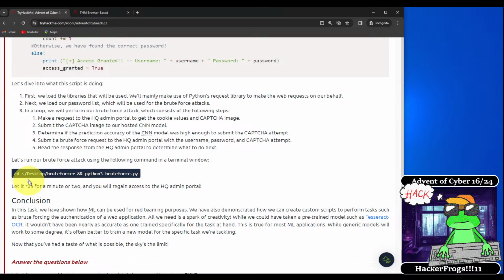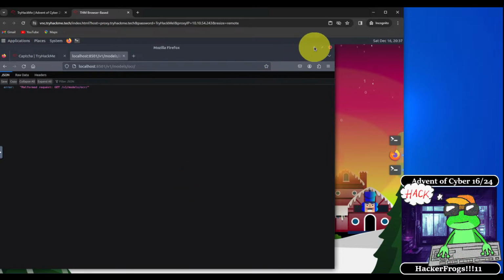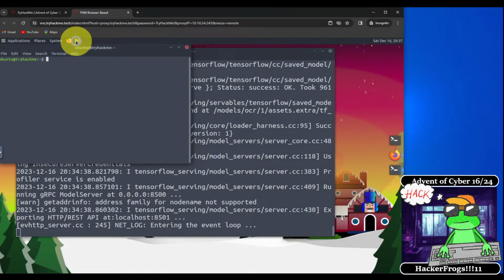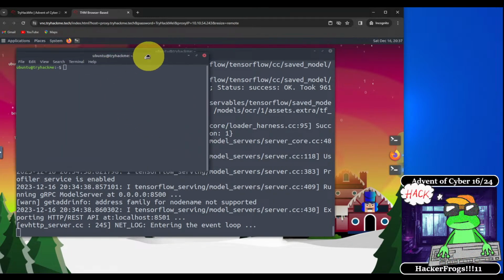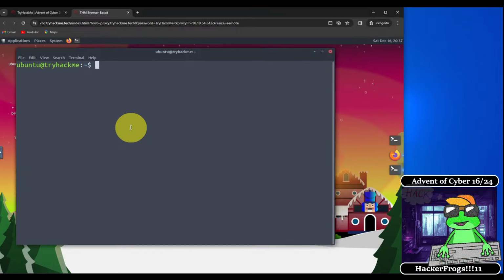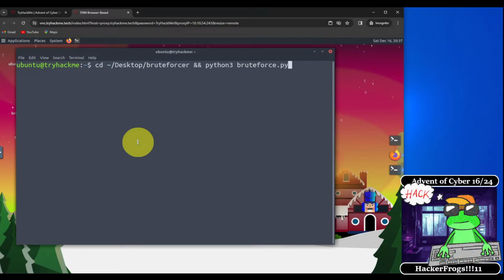All right, so let's run our brute force attack using the following command at the terminal window. We're going to go to the brute force directory, and then we're going to run the brute force script with Python 3. So what we need to do is start a new terminal window. We're going to click on this shortcut button to open up a new terminal window, make it nice and big, and then run the command.